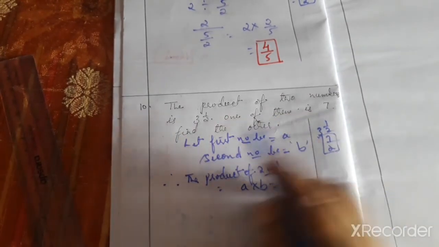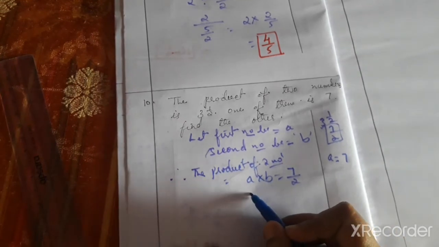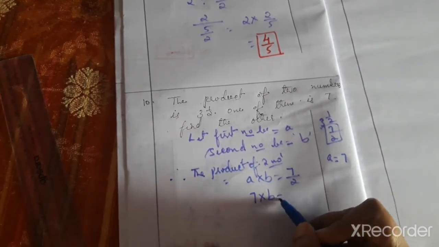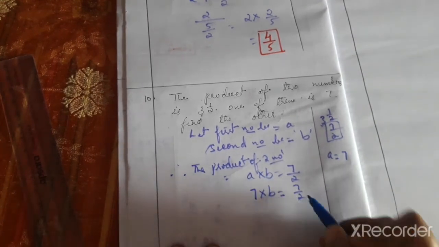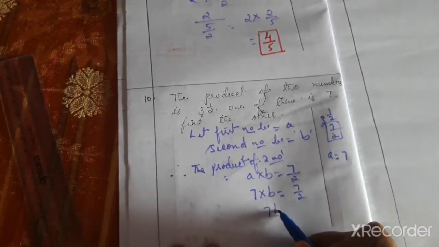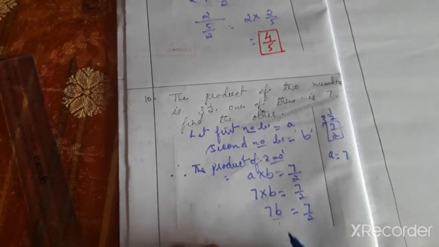One of the numbers is 7. Therefore A is equal to 7. 7 into B, product means multiplication. 7 into B equals 7 by 2. 7B is equal to 7 by 2. So here by 1 is there.